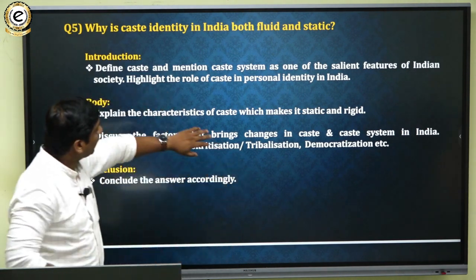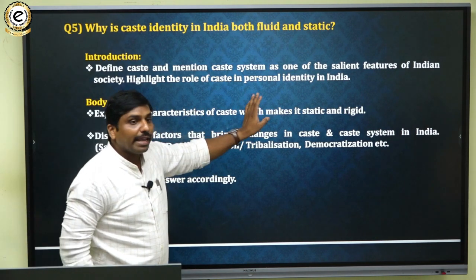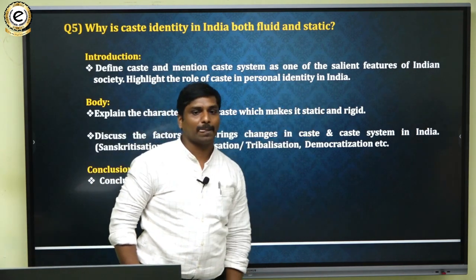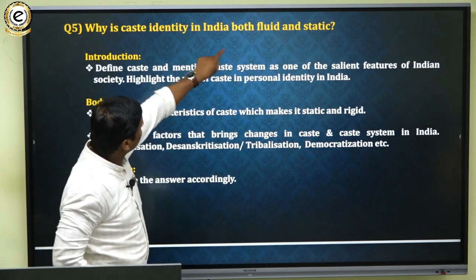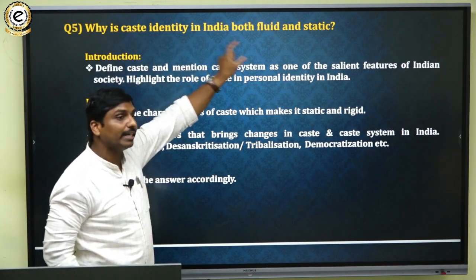That is the characteristics of the caste you have to mention, and you have to explain how they are making it a static thing. So here the question is related to caste identity. Caste identity, it is both fluid and static.